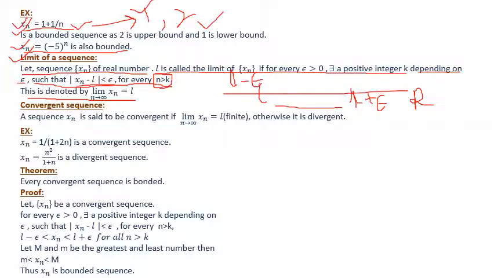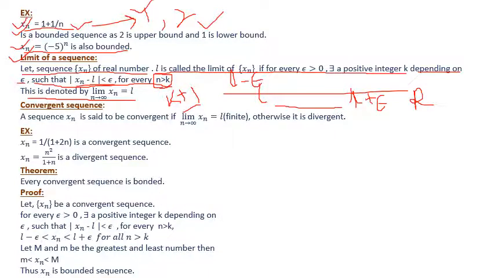If you take n equals k plus 1, which is always greater than k, xn lies within l minus epsilon to l plus epsilon.